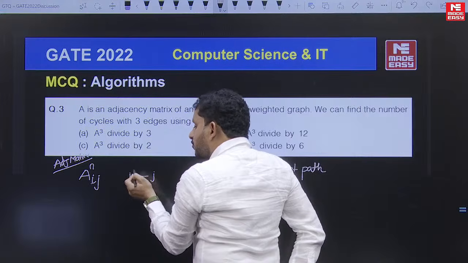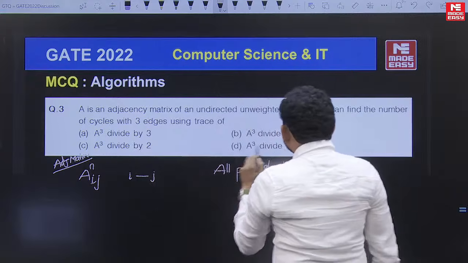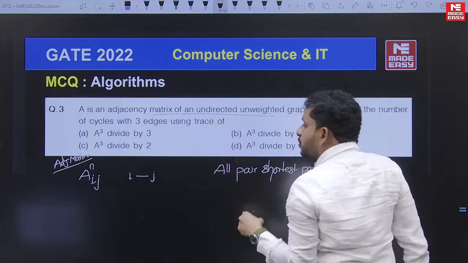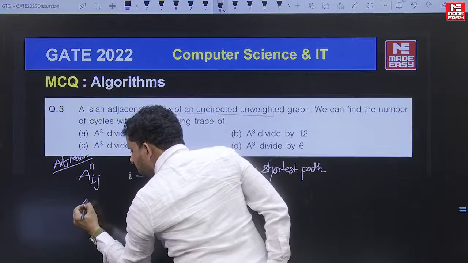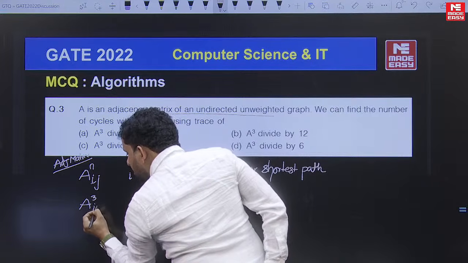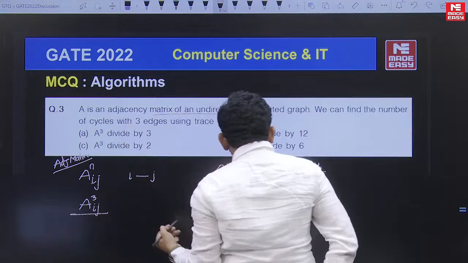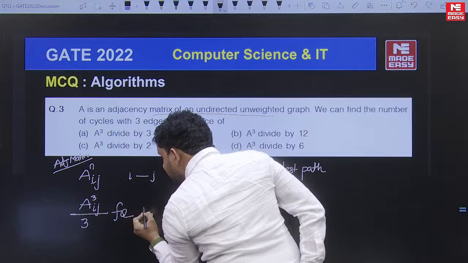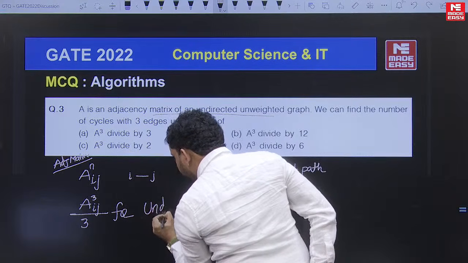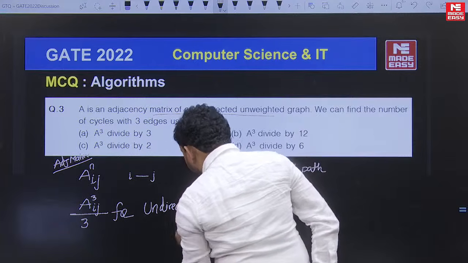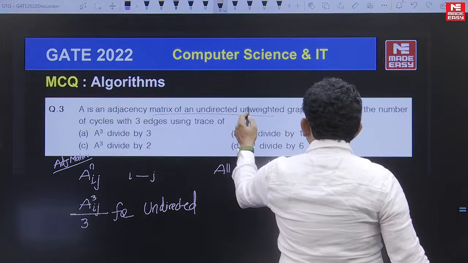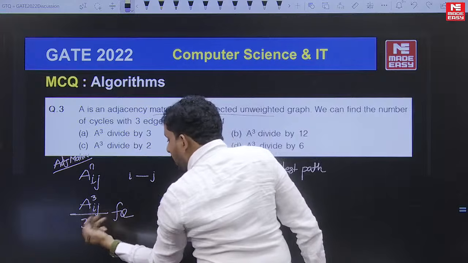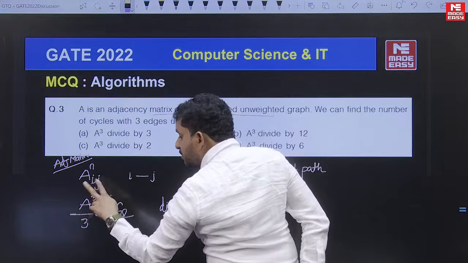An n vertex walk from i to j means it's a cycle. So he wants to get the 3 vertex loop. To get the 3 vertex loop, it's an all pair shortest path application. You try it later. So it is A3 of ij divided by 3 for the directed graph. For the undirected graph, 2 more possibilities should be eliminated.